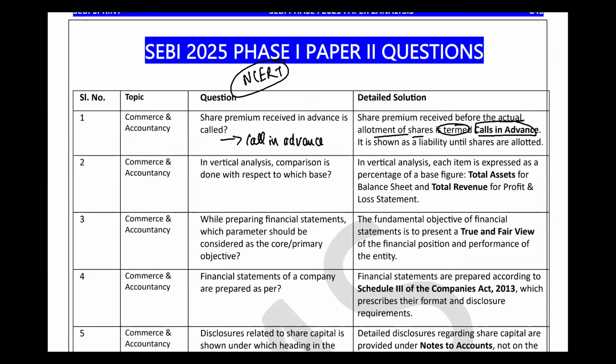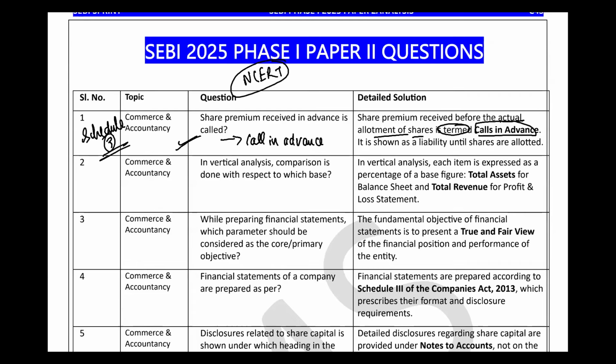Okay, is it clear? Try to understand this. It is a very easy question, you can easily do that. If you have seen the Schedule 3 lecture, then you can easily answer this question.